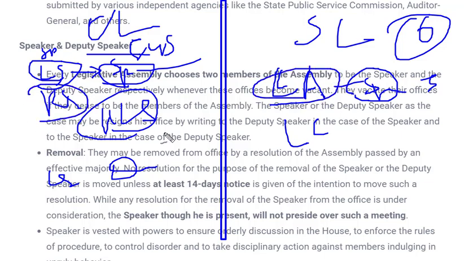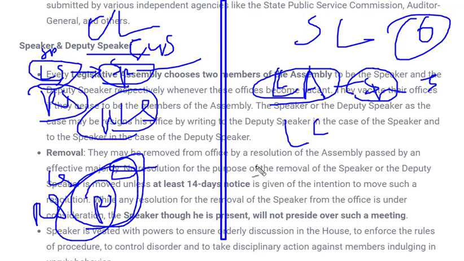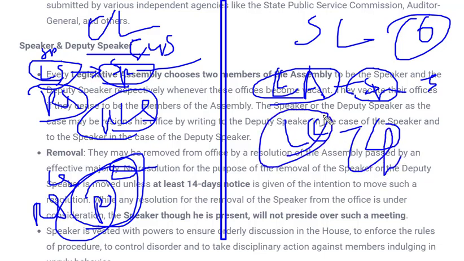And in the case of Rajya Sabha, who is the presiding officer? These speakers and deputy speakers are the presiding officers who are concerned with the operation of business, whatever is going on in that particular house. So see friends, a very important point to be noted over here: in the case of Rajya Sabha, the presiding officer is the vice president, but in the case of the legislative council, the presiding officer is the chairman, who is elected from among the members of the legislative council. So this is a very important difference. Don't get confused over here. In Rajya Sabha, the presiding officer is the vice president, but here it is a common member from the legislative council itself. This is a very big difference and a very important point to be noted.